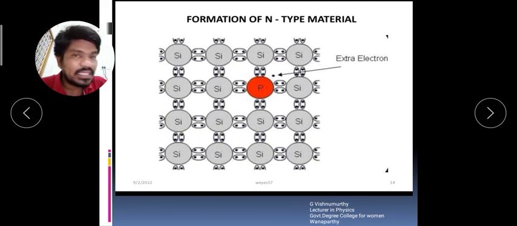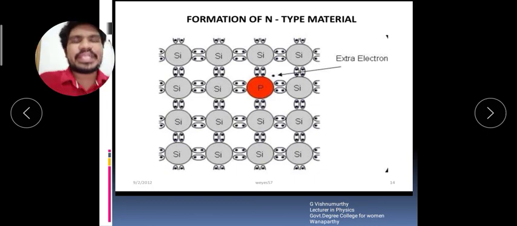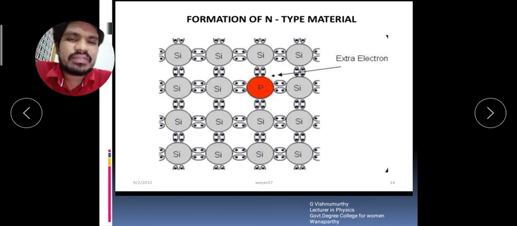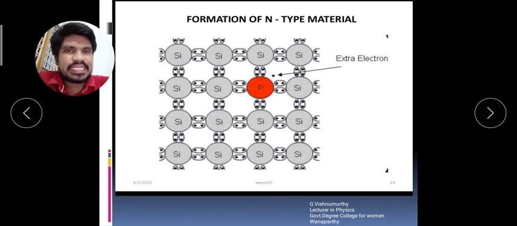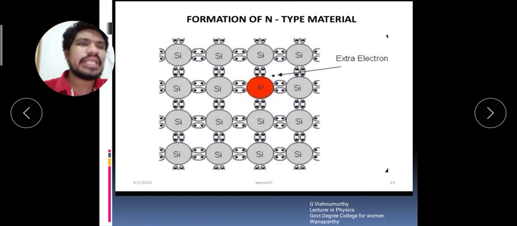This is an MSc entrance question: in N type material the current conduction is due to free electrons. The majority carriers are electrons and the minority carriers are holes. When pentavalent impurities are added to the intrinsic semiconductor, we get the N type material.